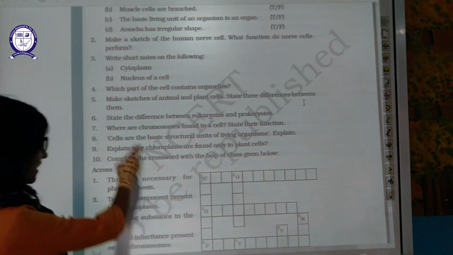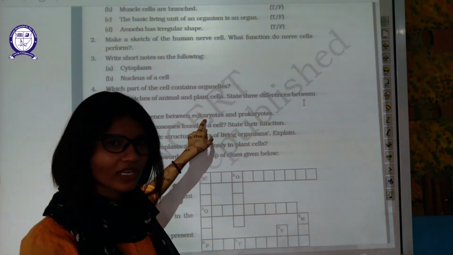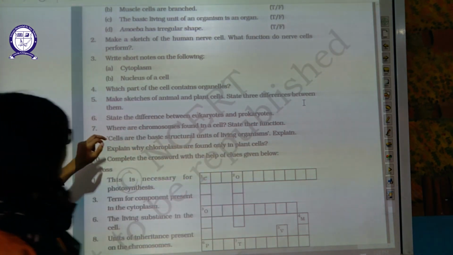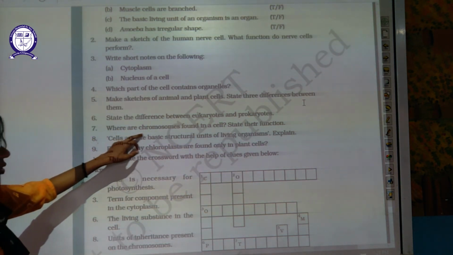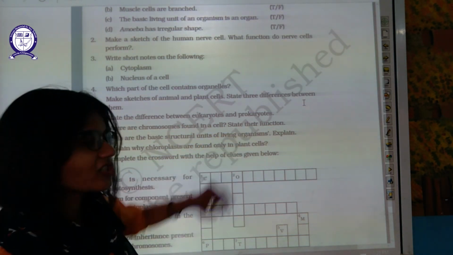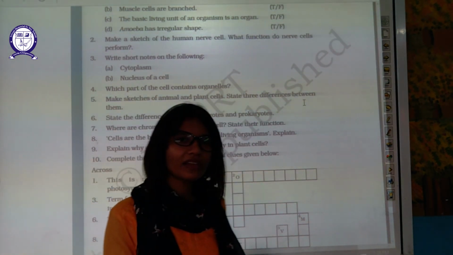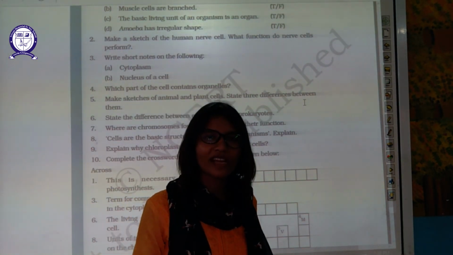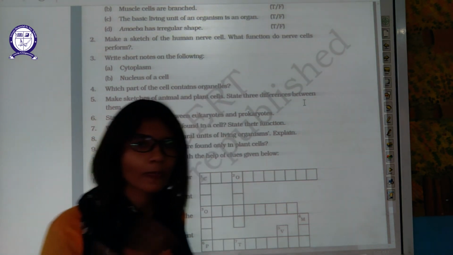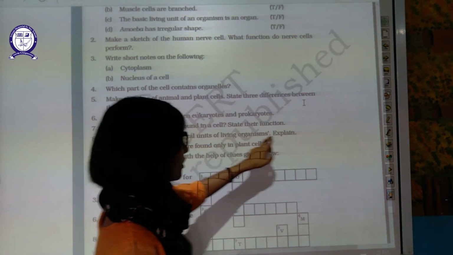State the difference between eukaryote and prokaryote. Eukaryotes have a nuclear membrane. Nuclear membrane is absent in prokaryotes. But where are the chromosomes found in the cell? Inside the nucleus. State their function. The function of chromosomes is that they carry the basic unit of heredity, which is genes. They carry the genes. They pass on the genes from parents to offspring.